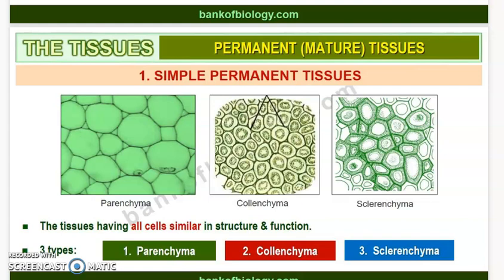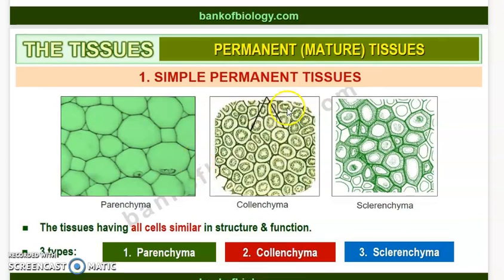How did the name simple permanent tissues come about? These are the tissues which have all cells similar in structure and function. Okay, in this simple permanent tissue, all the cells of each part will be the same, similar in structure as well as in function. Okay, and such tissues are called as simple tissues. Okay, and permanent tissues having many different types of cells are called as complex tissue.